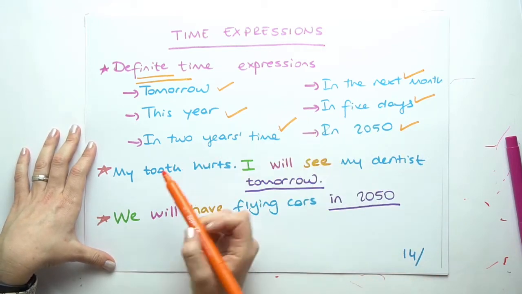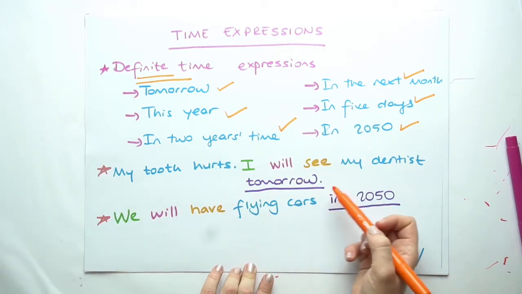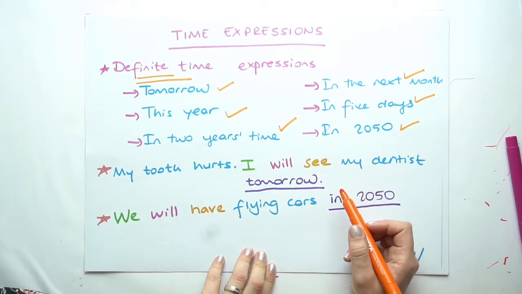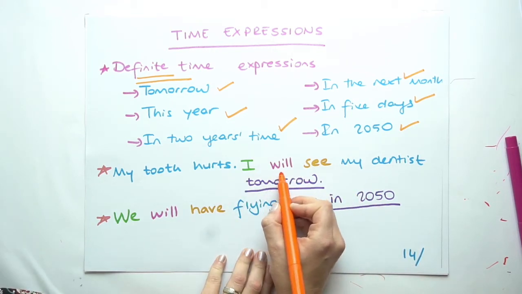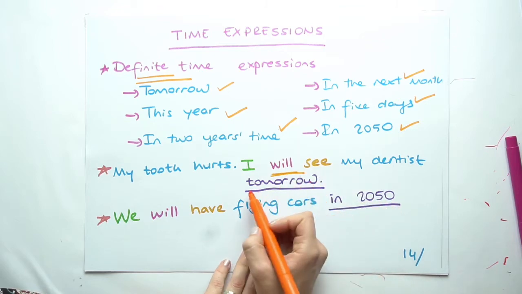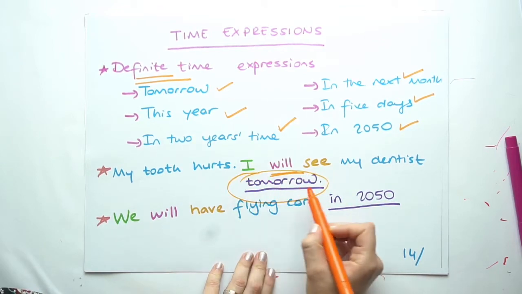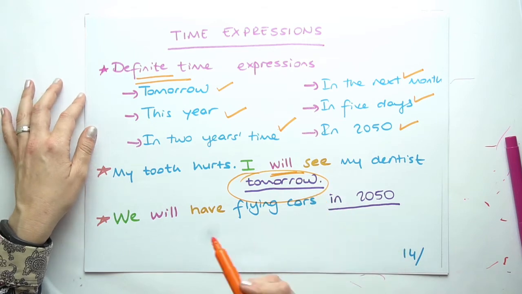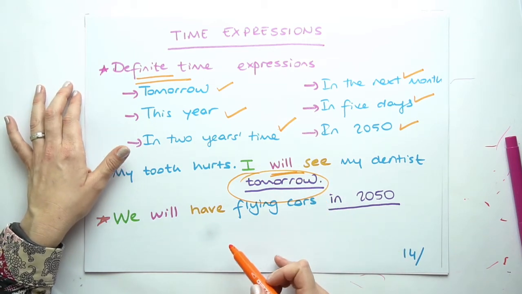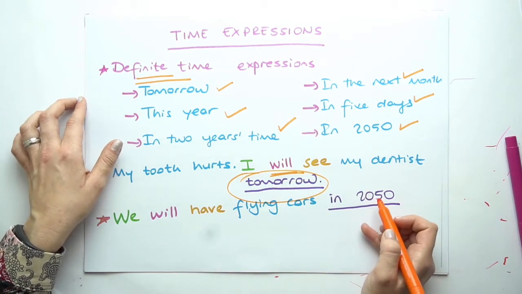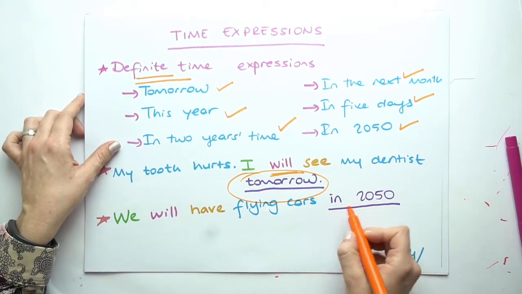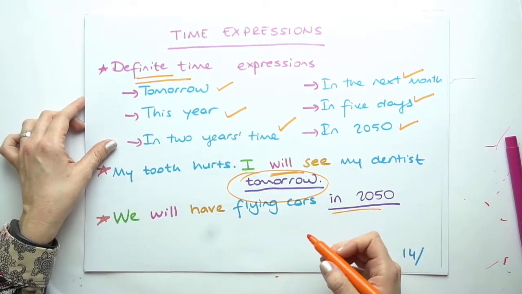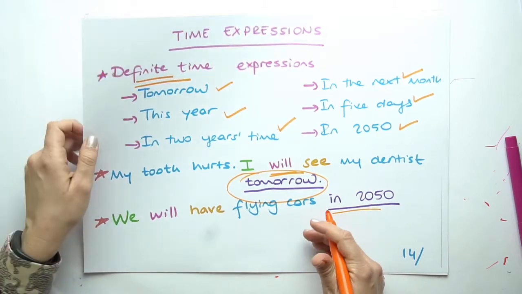For example, my tooth hurts. I will see my dentist tomorrow. This is what I decide to do, and this is when I plan to do the action. We will have flying cars in 2050. This is not a planned action, but this is what I think.